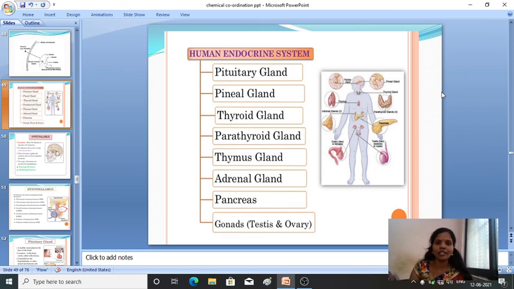Firstly, I discussed the endocrine system. These are the different human endocrine glands: pituitary gland, pineal gland, thyroid gland, parathyroid gland, thymus gland, adrenal gland and the pancreas. Then the testis and the ovary are commonly known as gonads.